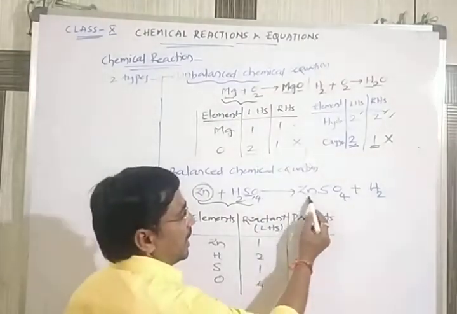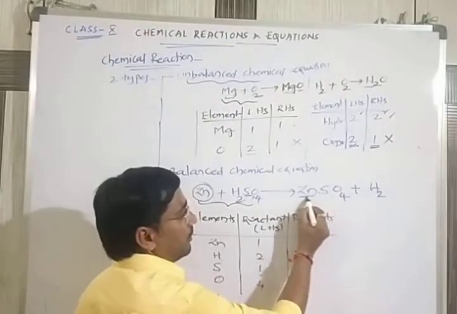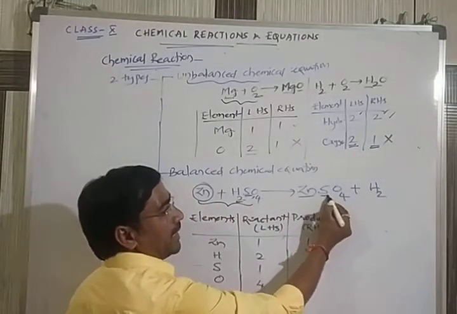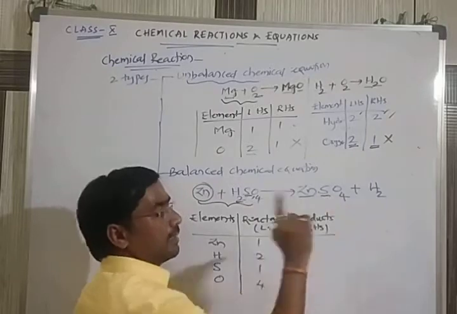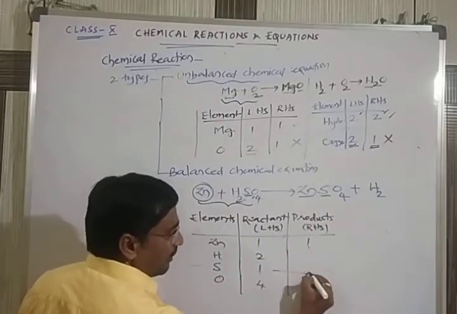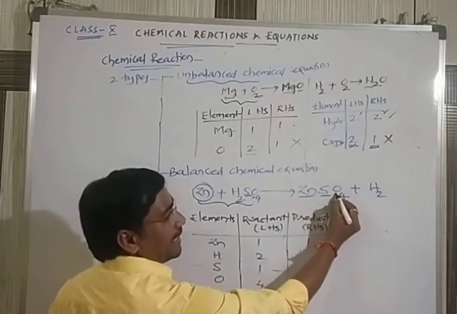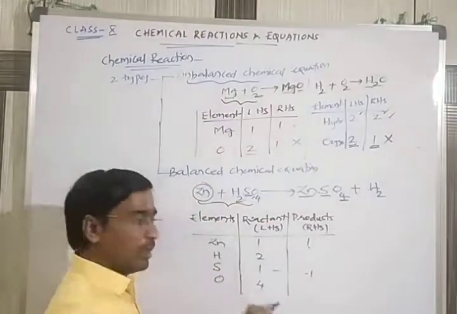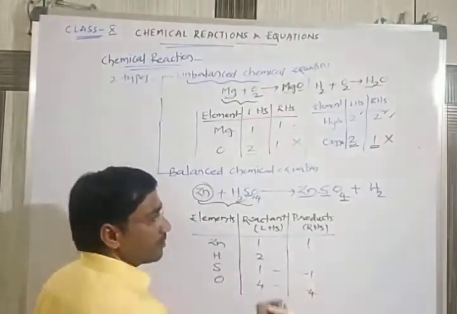As we see, ZnSO4. Now Zn, we are having only 1 Zn. That's why I wrote 1. Next, second element here is sulfur. How many are there? It is only 1. That's why the sulfur count is 1. Next, the element in this one is oxygen. How many are there? 4 are there. So the count is 4.